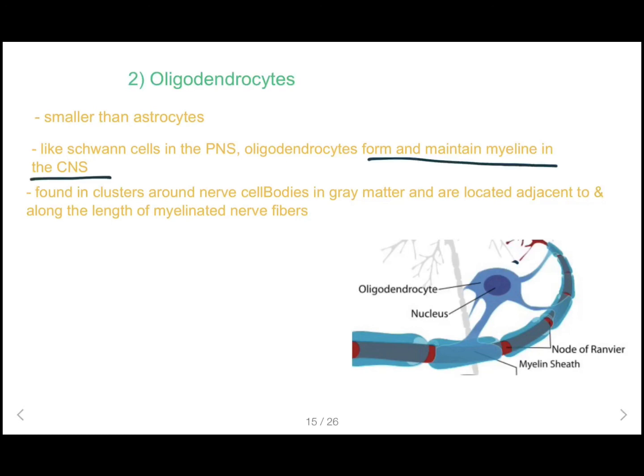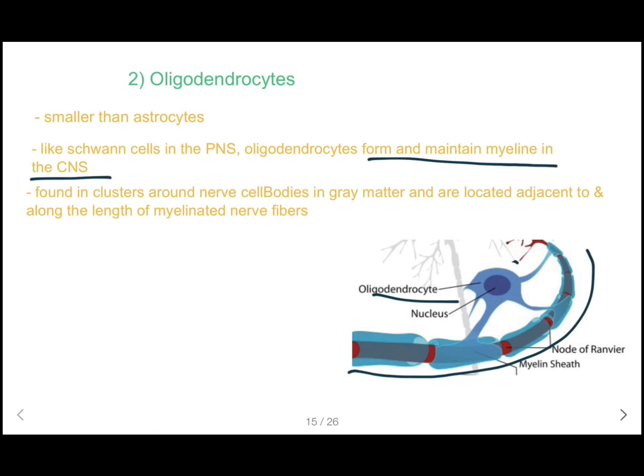myelin in the CNS. Oligodendrocytes are found in clusters around nerve cell bodies in grey matter and are located adjacent to and along the length of myelinated nerve fibers. You can see here this is the oligodendrocyte, and it's located adjacent to and along the length of the myelinated nerve fiber.